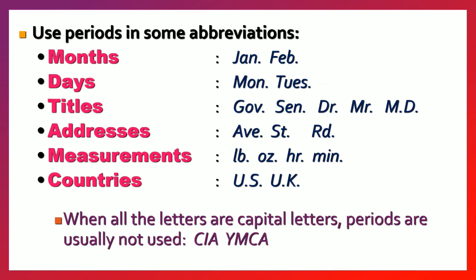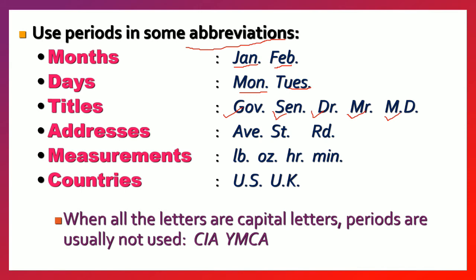Use periods in some abbreviations. Abbreviation means the short forms. Months, so January, February, they are the names of months. When we are writing the short name of a month like Jan, Feb, after that we use a full stop. Days, Monday, Tuesday, Wednesday, Thursday. When we are writing in short, we use the period, full stop, after it. When some titles are given, like Gov for government, Sr. for Senior, Dr. for Doctor, Mr., MD for Managing Director, for them also we use the full stop or period.